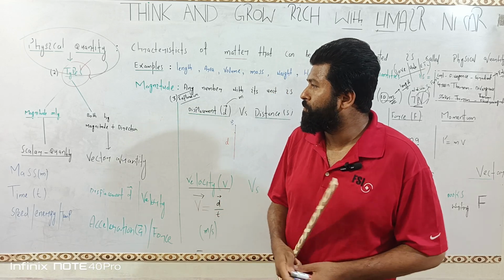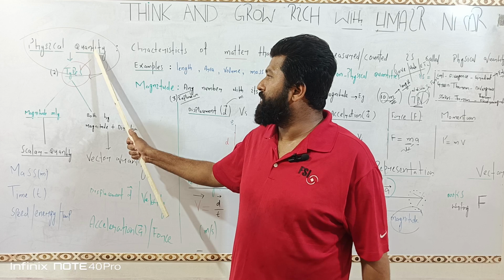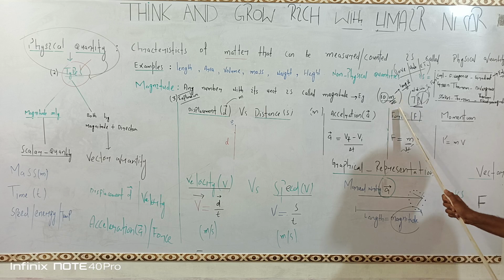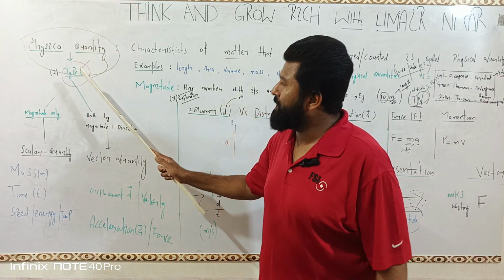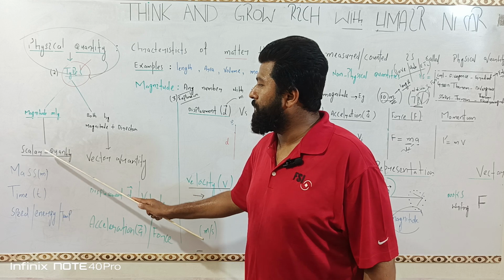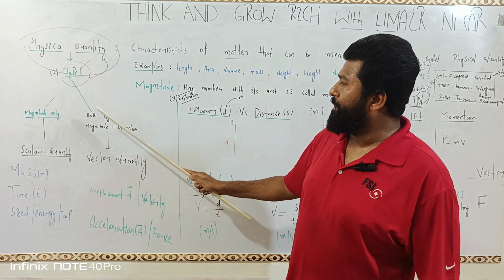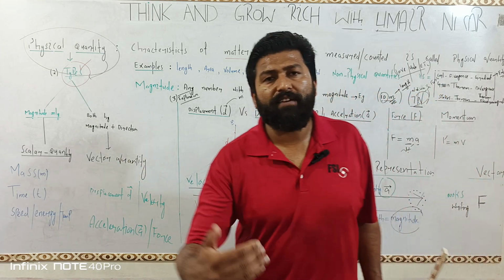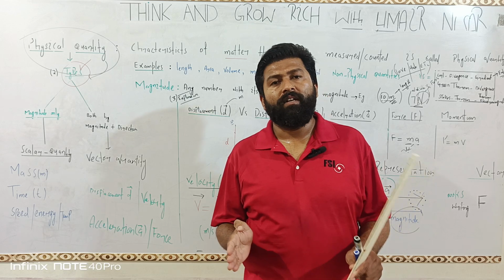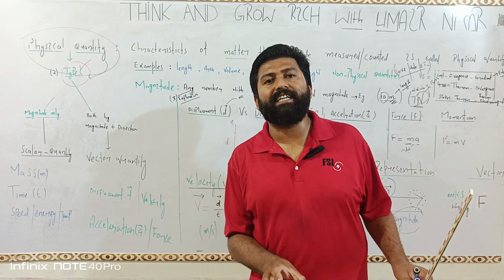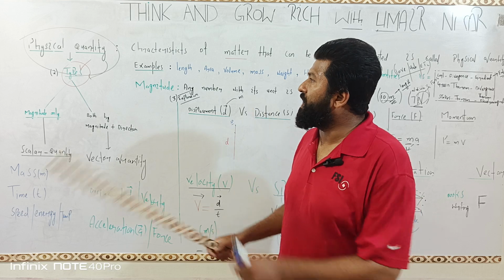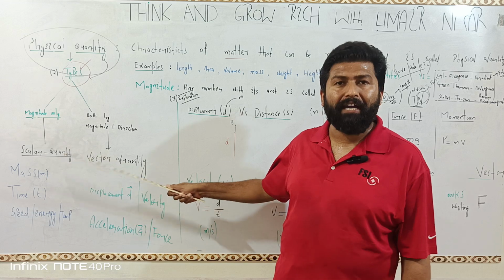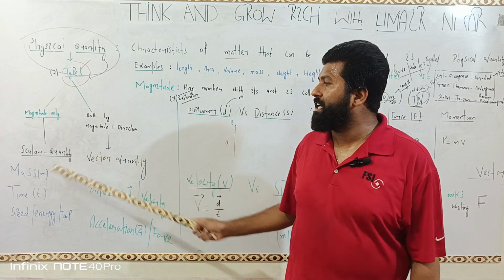So, those physical quantities which are described by magnitude only. We discussed magnitude here: a number with its unit. Those physical quantities which are described by magnitude only are called scalar quantities. And those with both magnitude and direction are called vector quantities. So if one asks what are vectors, we will say those physical quantities which are described by magnitude and direction. And if one asks what are scalars, those which are described by magnitude only are called scalar quantities.